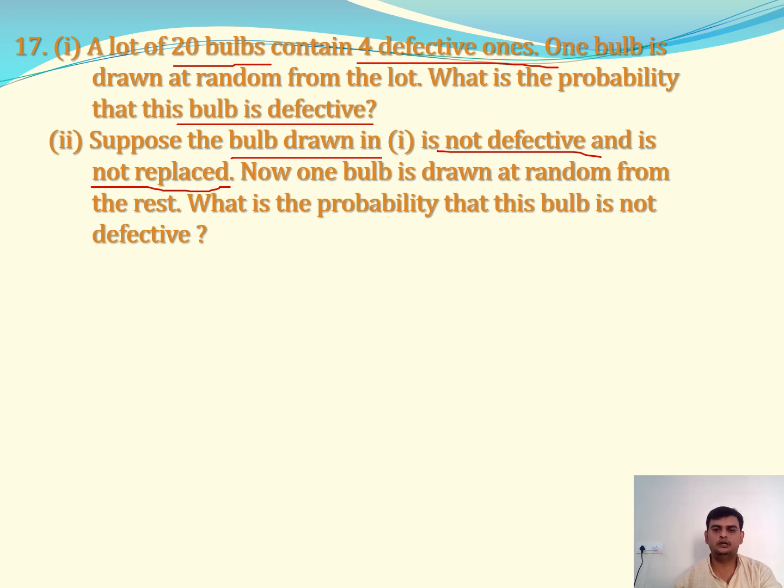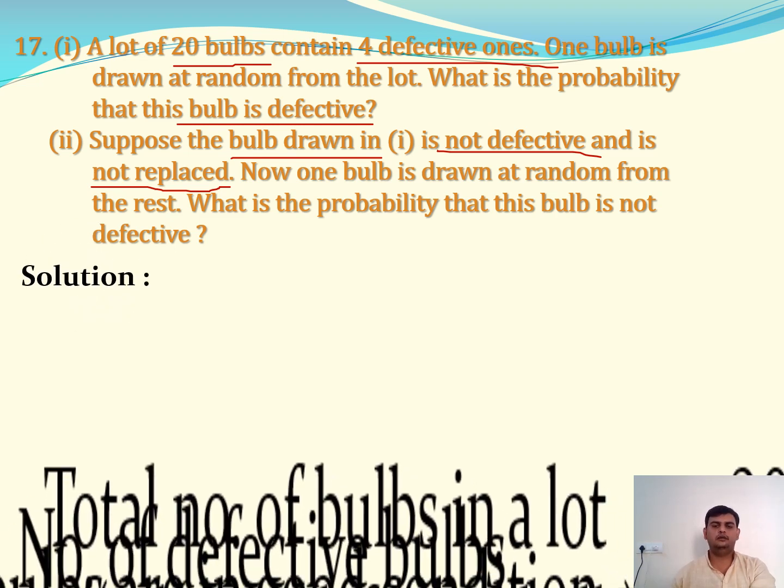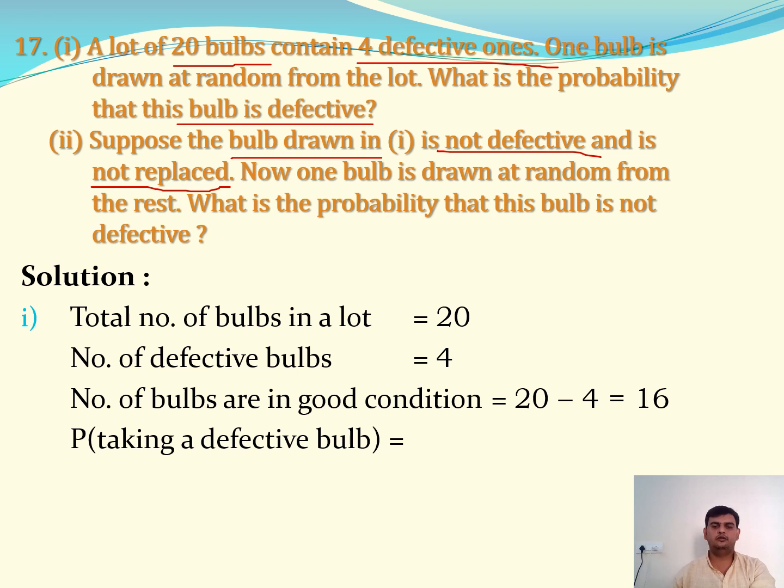Now one bulb is drawn at random from the rest. What is the probability that this bulb is not defective? Not defective means a good one. See the solution. Total number of bulbs is 20, number of defective bulbs is 4, and the number of bulbs in good condition is 20 minus 4, which is 16. Now the probability of taking a defective bulb, because they ask whether the bulb is defective.